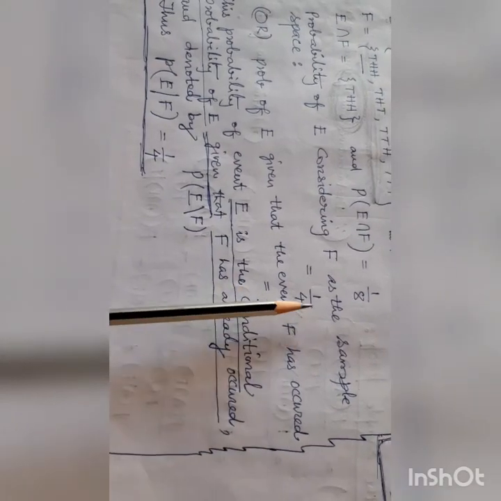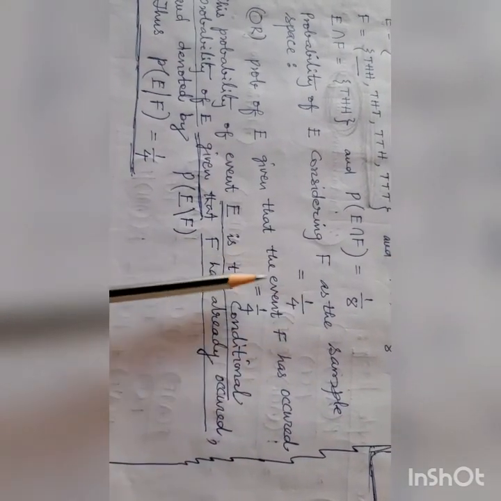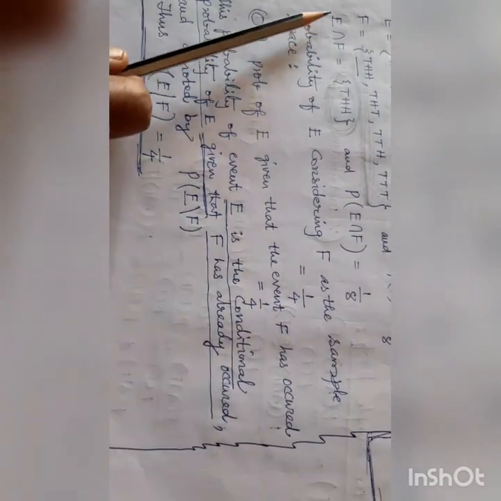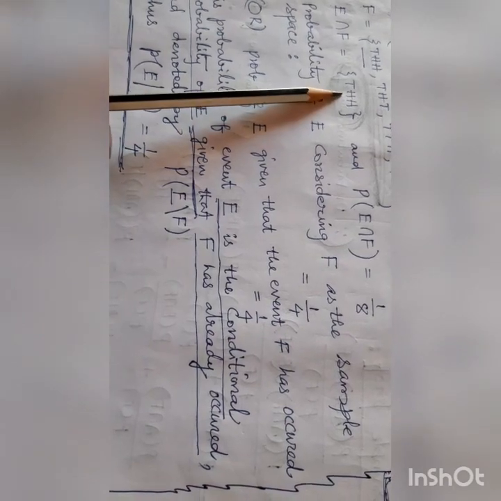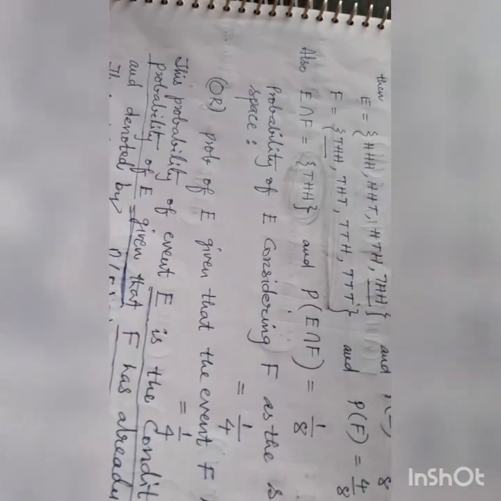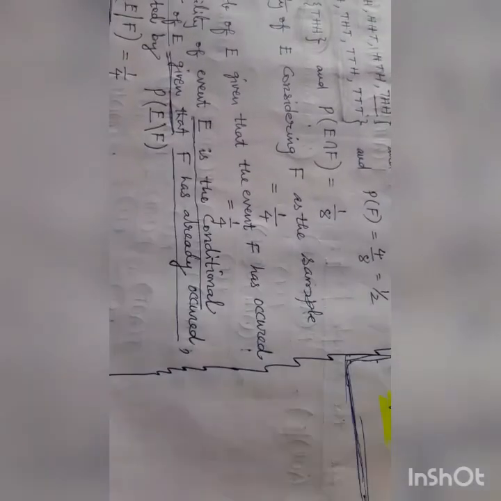So what is this one? This one is E intersection F. The number of elements of E intersection F is only THH, one element.